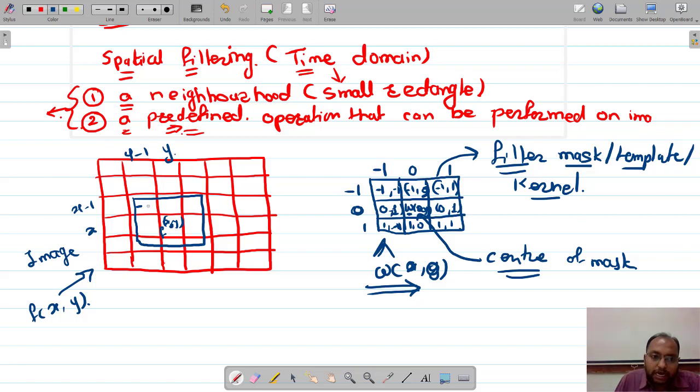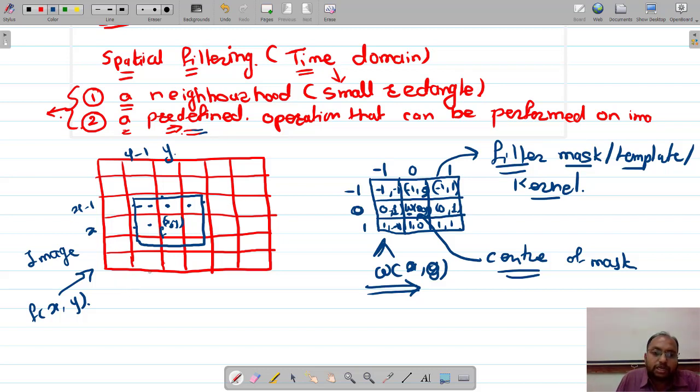On this image we are going to overlap, and we are going to perform the multiplication of this pixel value with this, added with the multiplication of this pixel value with this, plus the multiplication of this element with this pixel value, plus the multiplication of this pixel value with this pixel value, and likewise we are going to continue. You might have studied correlation, convolution, different methodologies, right? So we are going to perform linear correlation or linear convolution. Those types of filtering methods we are also going to learn in upcoming slides or upcoming sessions.